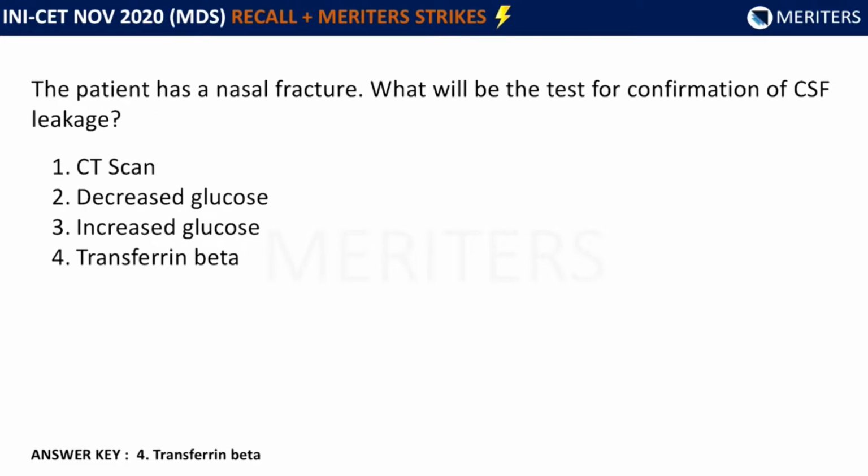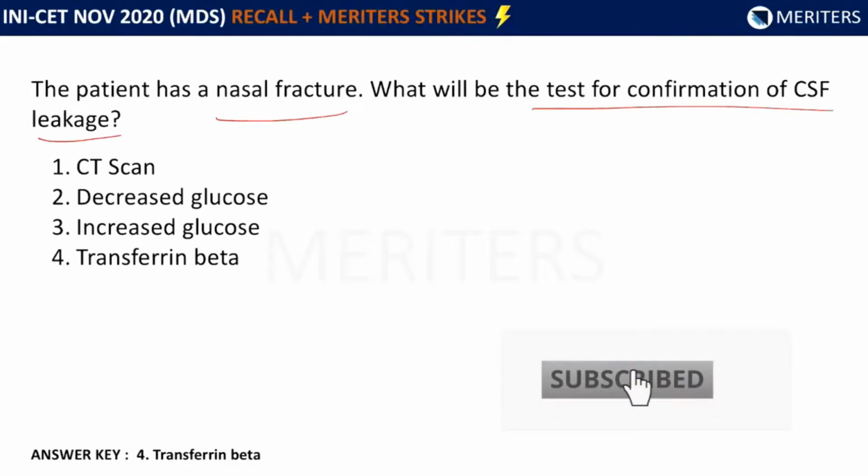Now see, a question was there. The patient has a nasal fracture. What will be the test for confirmation of CSF leakage? So here nasal fracture and the test for confirmation of CSF leakage is asked. We'll see the options. Option 1 was CT scan. Another option, decreased glucose, then increased glucose. And the last option was beta transferrin. So the best option here would be beta transferrin.